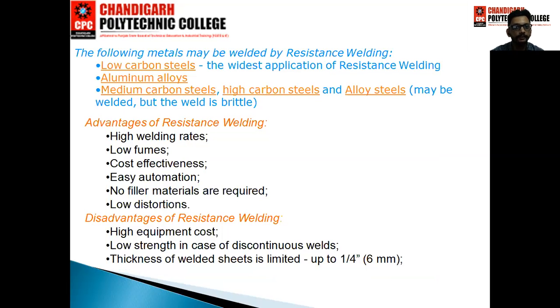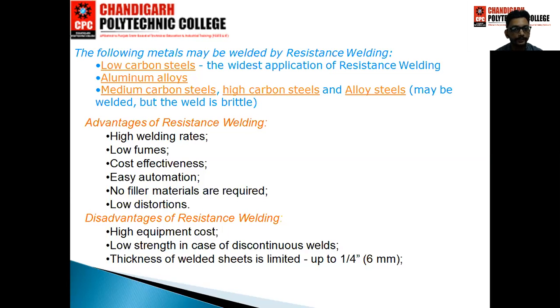In the next slide, the following metals may be welded by resistance welding. These are the metals used in resistance welding: low carbon steels, which are widely used, aluminium alloys, medium carbon steels, high carbon steels, and alloy steels.